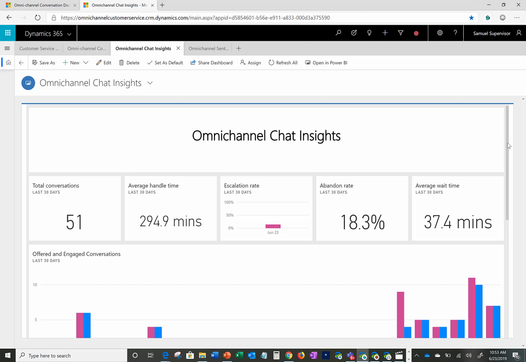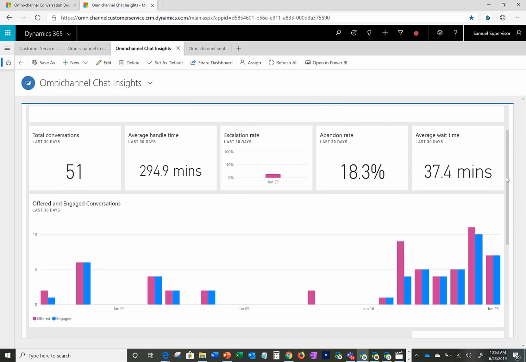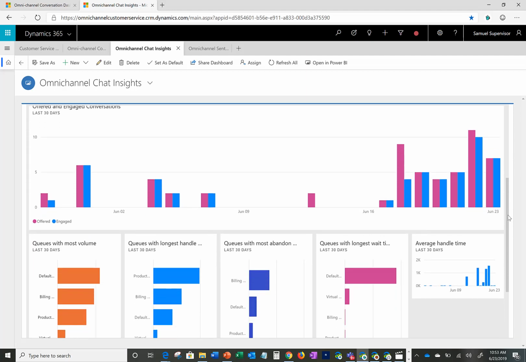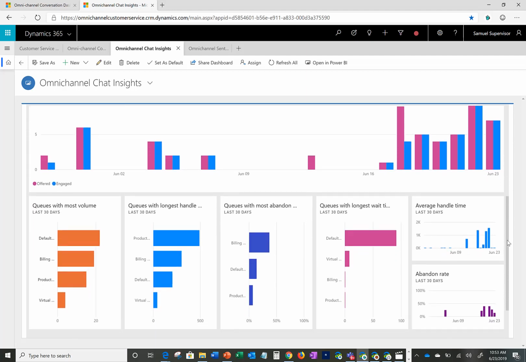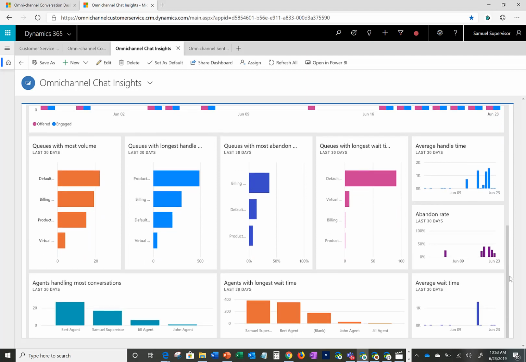Let's take a look at how Power BI and Dynamics 365 are seamlessly integrated to provide even more capabilities to our call center supervisors. The Chat Insights dashboard shows all of the standard call center industry KPIs, such as conversations, average handle time, escalation rate, queues with the most volume, abandoned chats, average wait time, and all the KPIs across the different queues. Each of these charts can be interacted with to drill down into even more granular information.